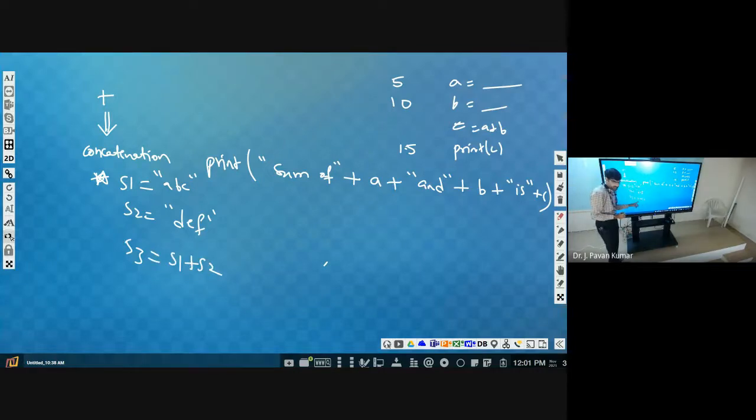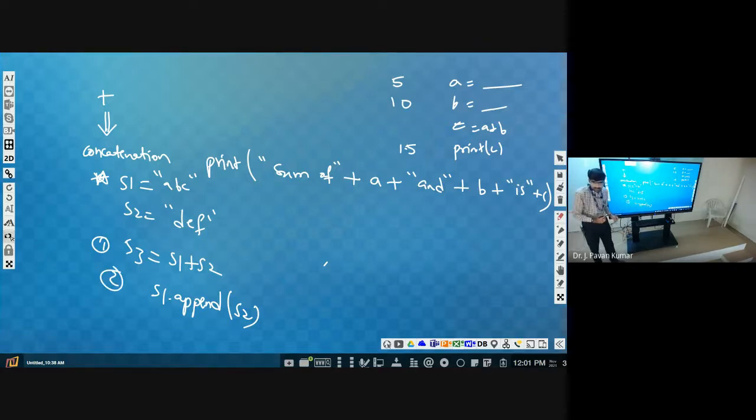What does it mean? S1 will be appended with S2. This can be done in another way, like S1 dot append function, by which S1 has to be appended with S2. What's the difference between the first one and the second one? This one and this one. What's the difference?